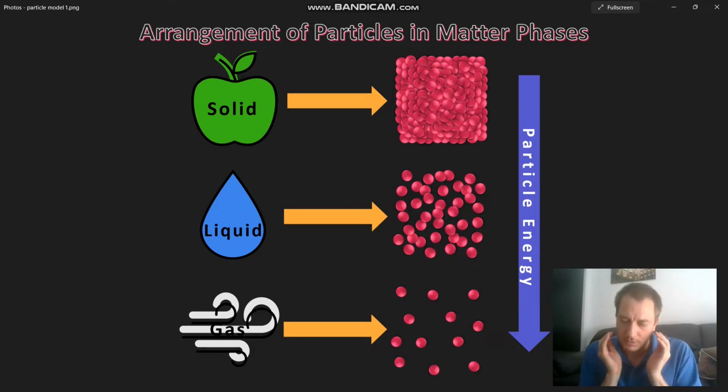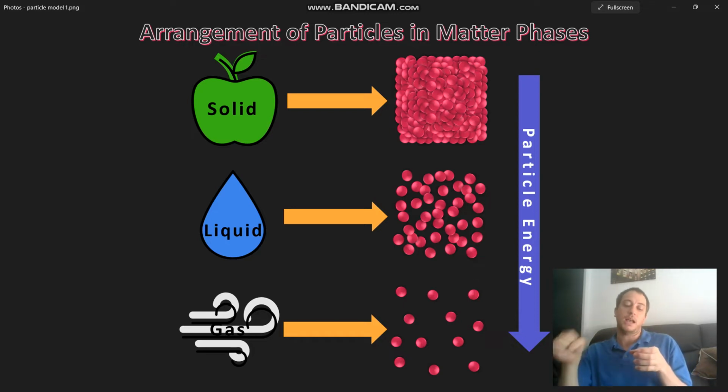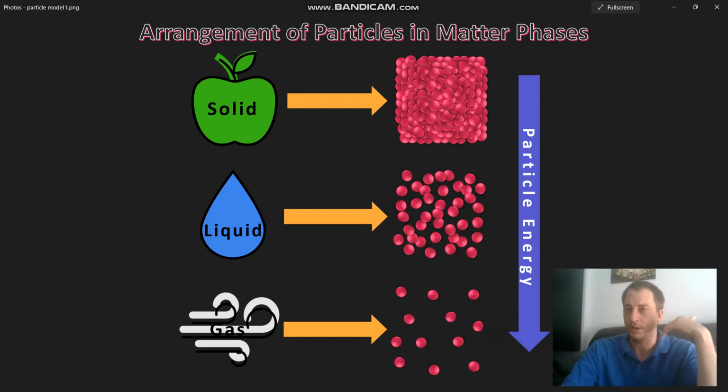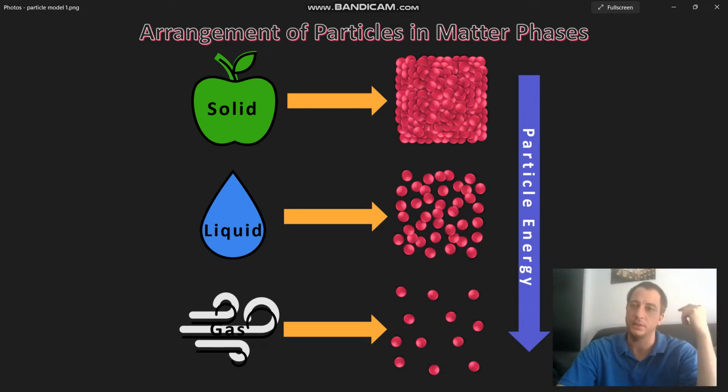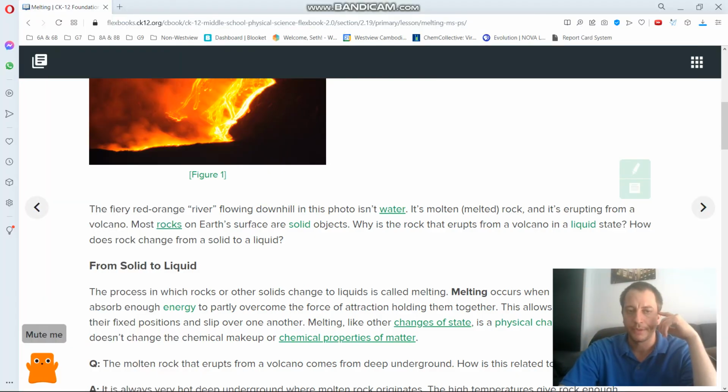Solid has a definite structure, the shape is definite, the volume is definite. Liquid, the volume is definite, but the shape is not. Water in a glass takes the shape of whatever glass. Or in the case of a lava flow, it just kind of goes downhill. Gas has no definite volume, it's going forever. Certainly has no shape as well.